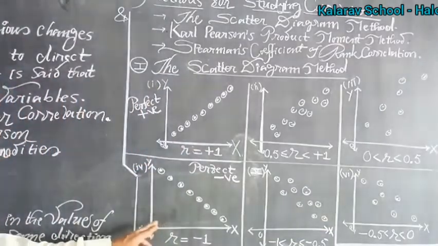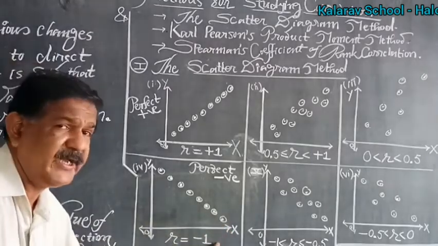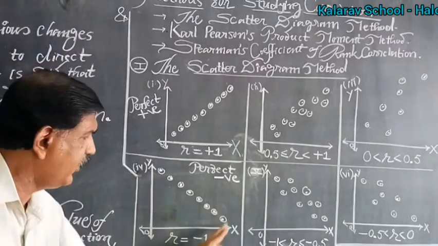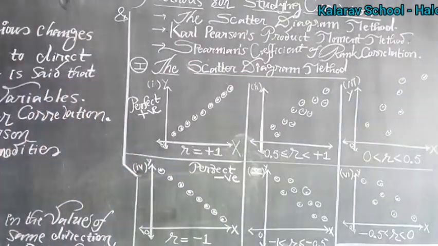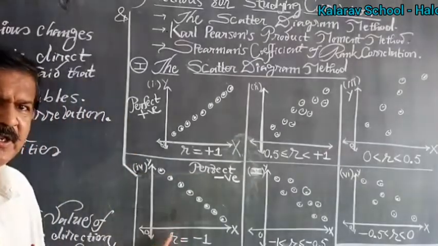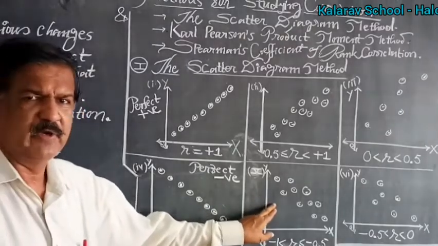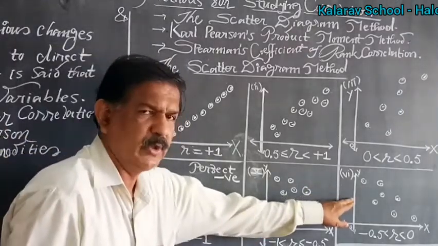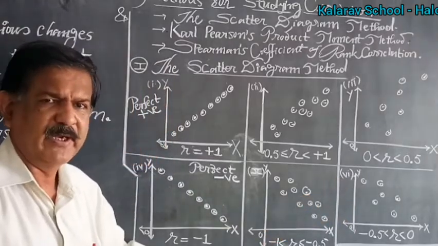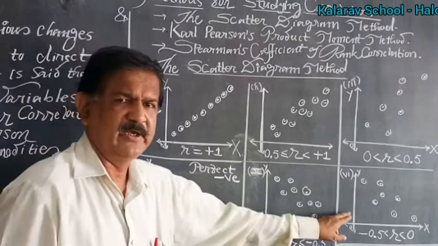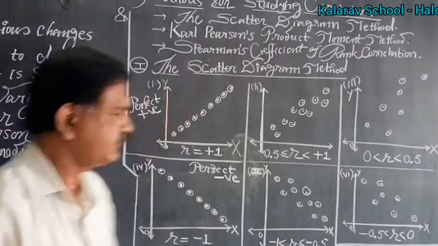Similarly, if the points are plotted from the upper left corner to the lower right corner in a straight line, then the correlation is said to be perfect negative correlation, and the value of r is -1. Similarly, there is negative correlation of high degree and negative correlation of low degree. For negative correlation of high degree, the value of r is between -1 and -0.5, and for negative correlation of low degree, the value of r is between -0.5 and 0.